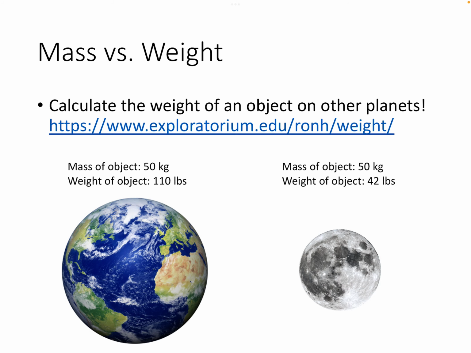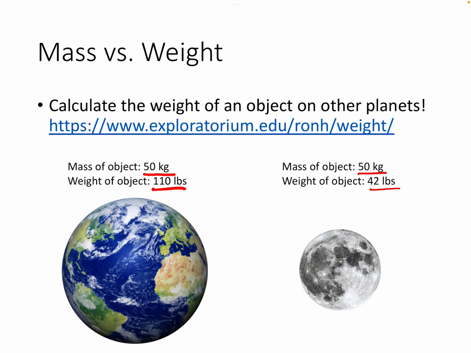So for example, let's say we have an object that has a mass of 50 kilograms. That would be the same on the Moon. Now let's say we weigh an object on Earth as 110 pounds. It would actually have a different weight on the Moon of 42 pounds.